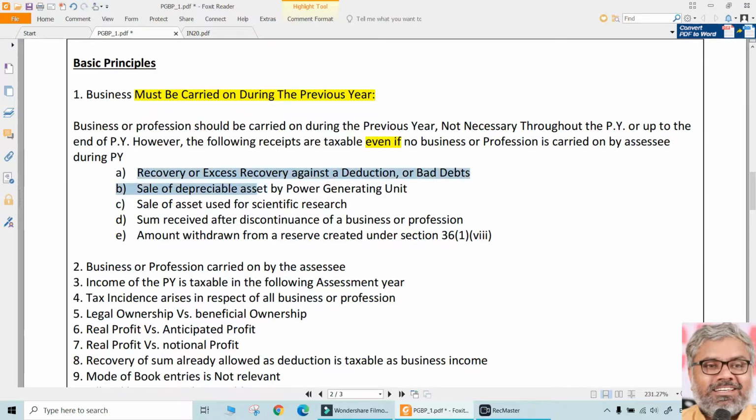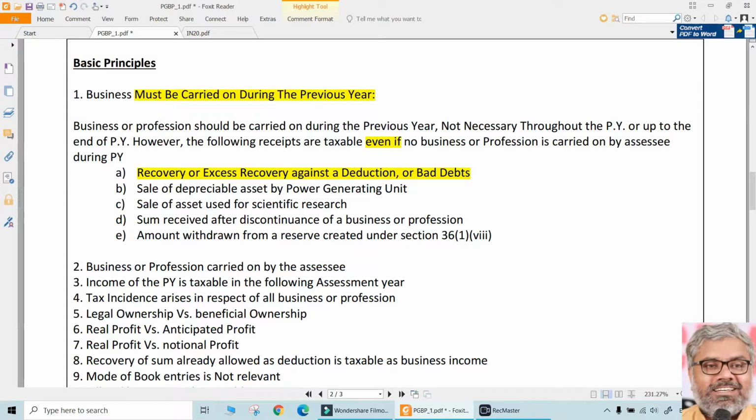What is that? Let us say the recovery or excess recovery against a deduction or a bad debt. Same logic. Let us say in some past year, 5 years back, bad debts was debited to P&L. It was allowed as deduction, or for that matter, any other deduction. Not only bad debts. Bad debts is only one of them. Any deduction that was allowed earlier. Now what happened? Recovery of that happened. Some time back, the SSC claimed a deduction for a loss. Later, after some years, that was recovered.